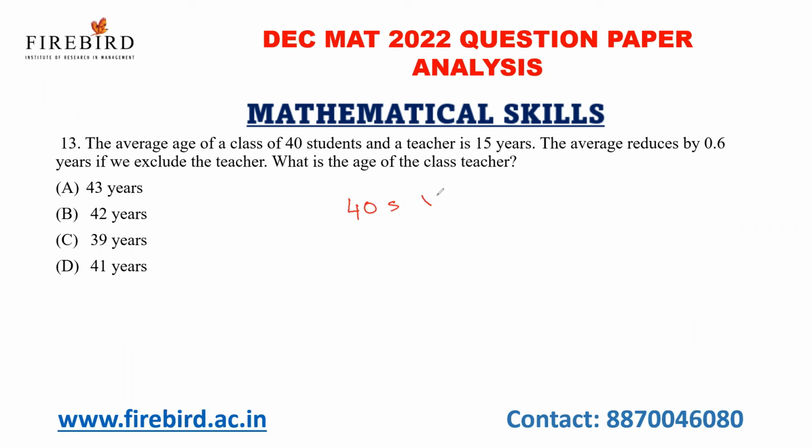40 students and one teacher. The total is 41 students. So 41 students into 15. So you'll get 615 is the total ages of the 41 people.